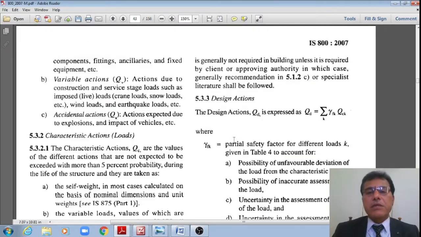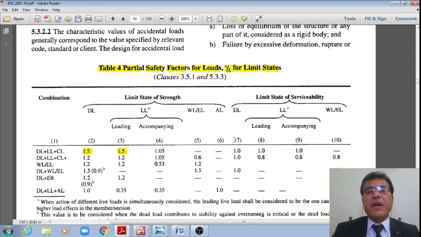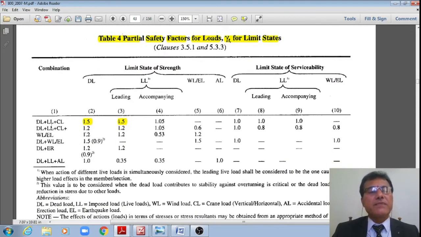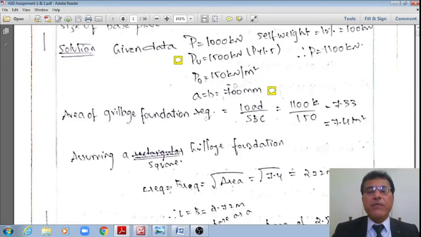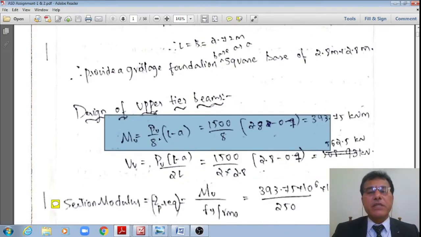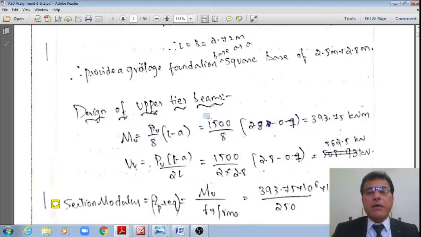Yes, these are the partial safety factors for loads, as given in Table 4 of IS 800:2007. For the limit state of strength, the dead load and live load combination is 1.5 dead load and 1.5 live load. Therefore, I have used that partial safety factor and fixed the size of the footing also. Hence, I am using that same factored load, 1500 divided by 8, and length L equal to 2.8.